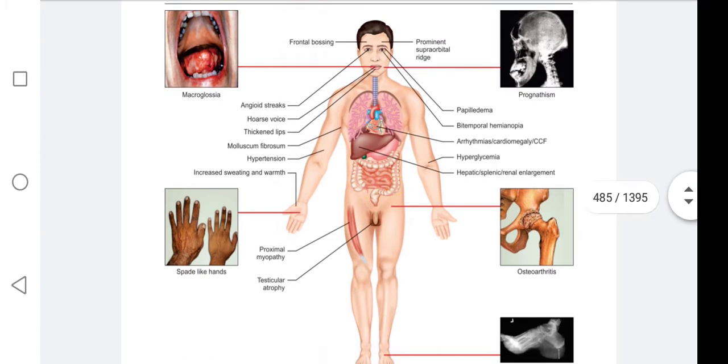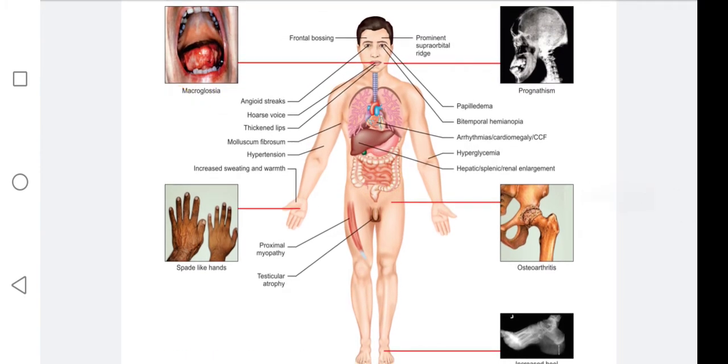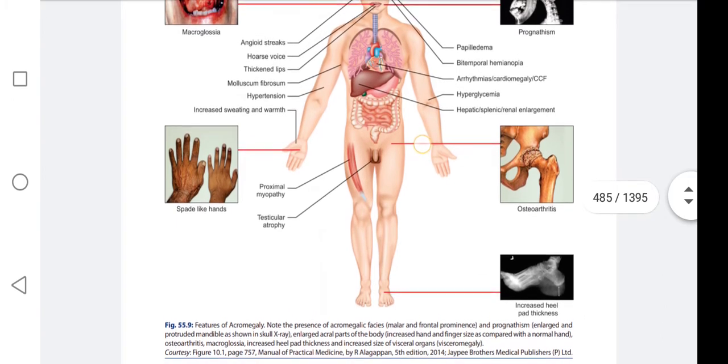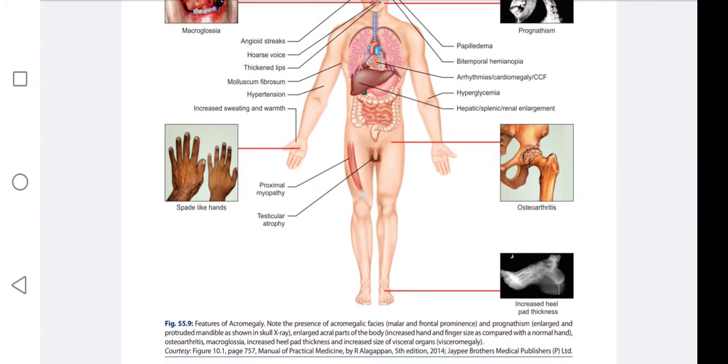Macroglossia. See the tongue, very large and may be thick. Increased heel pad thickness. Increased size of visceral organs, visceromegaly: liver, splenic and renal enlargement you may see here.